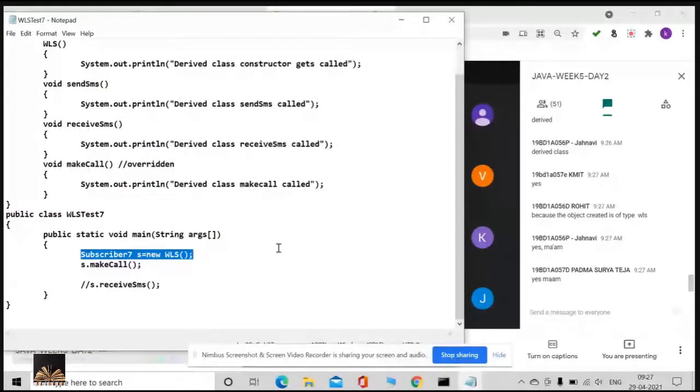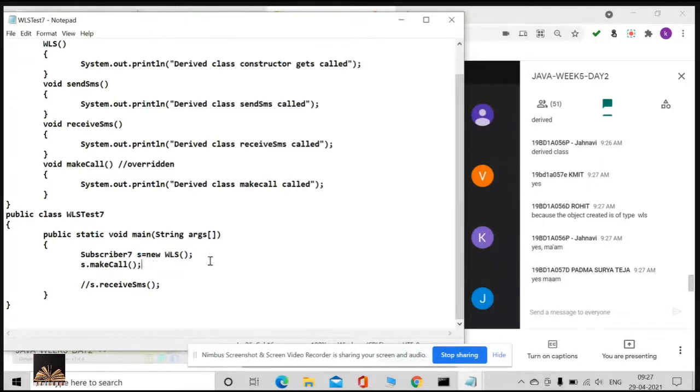It only type checks. But at runtime, exactly the assignment is going to happen, exactly at x is equal to 5. That assignment is going to happen at what time? Runtime. So here also, at compile time, the compiler knows only s is of type Subscriber. But at runtime, what happens? Now S is pointing to WLS.